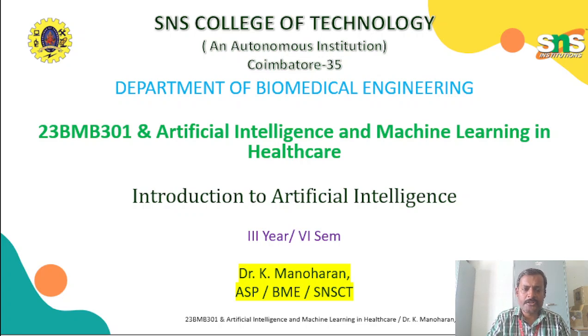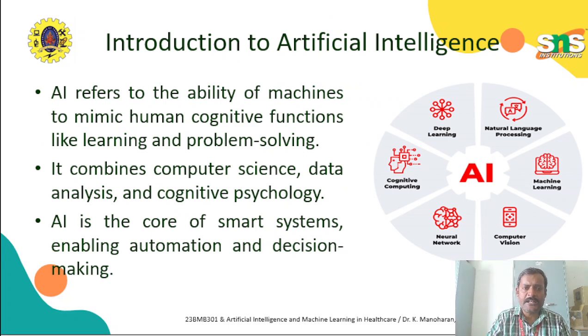So today in class we are going to discuss an Introduction to Artificial Intelligence. Artificial intelligence refers to giving machines the ability to think and mimic human cognitive functions, like learning and solving problems. So we make the machine solve real-time problems. It combines computer science, data analytics, and cognitive psychology. These things are effectively combined to produce a machine that thinks like a human. This makes the system a smart system. It enables automation and automatic decision making.